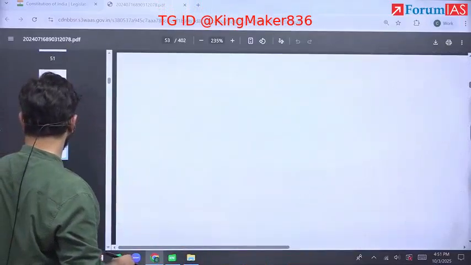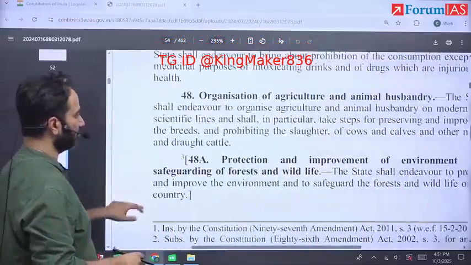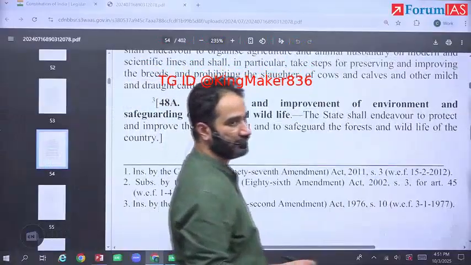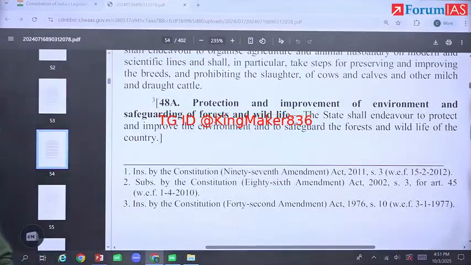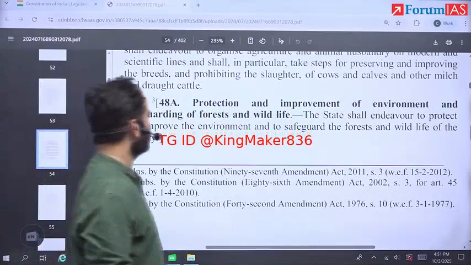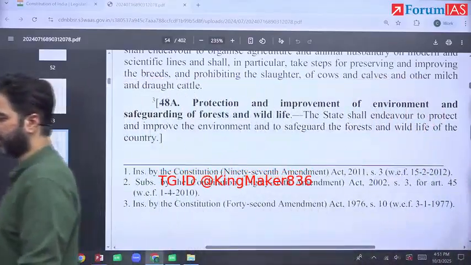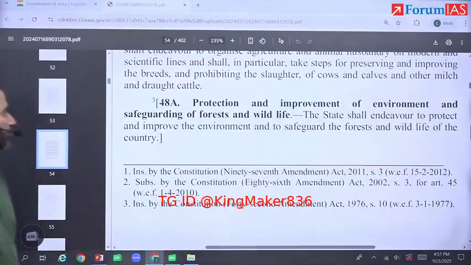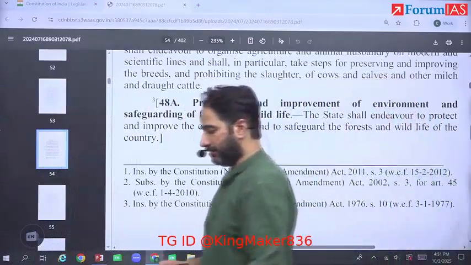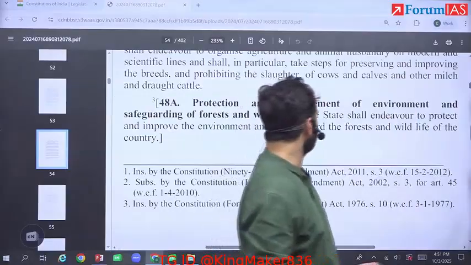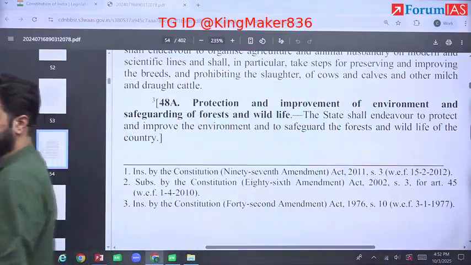While Article 48A provides that the state shall protect and improve the environment, and safeguard forests and wildlife.